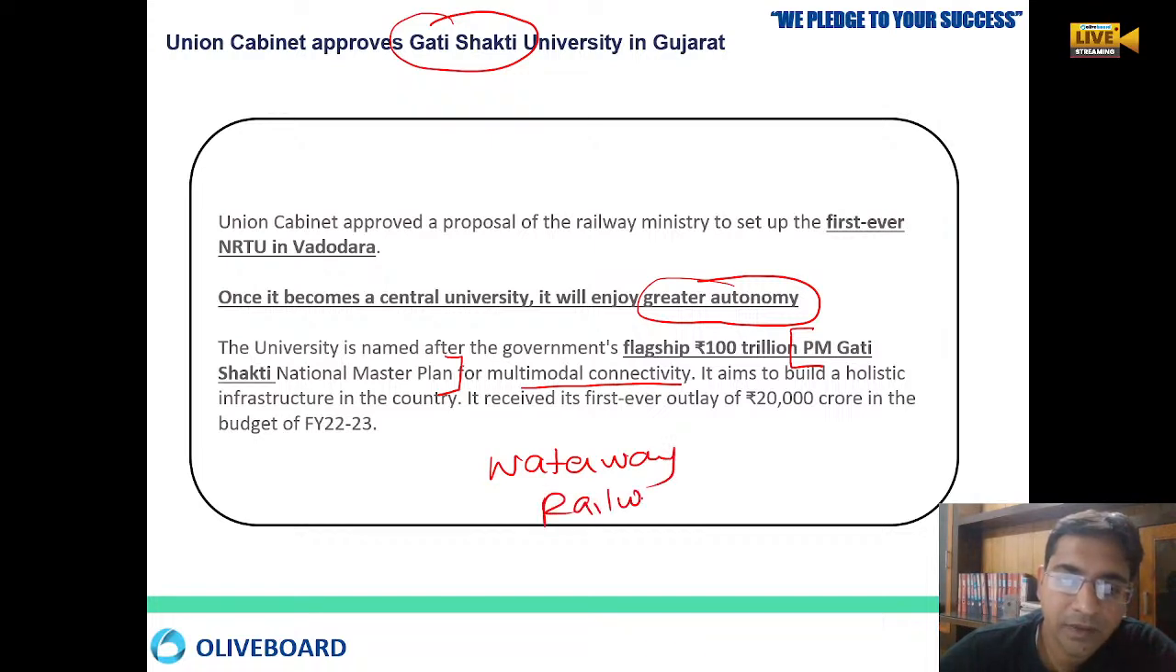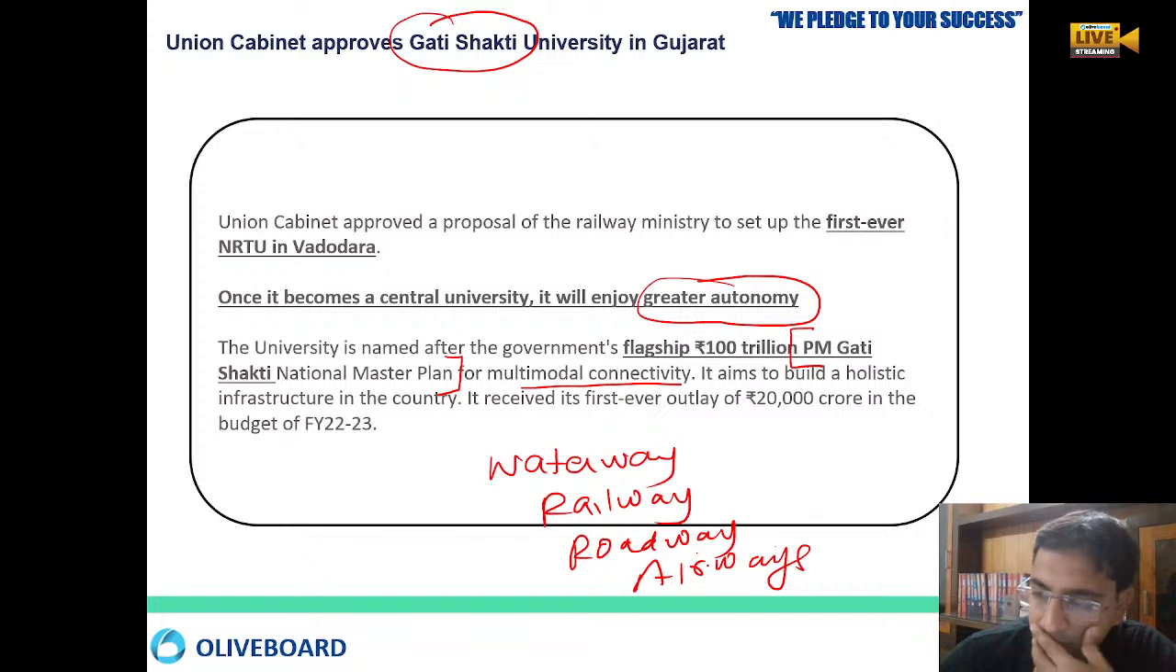railways, roadways, airways, even your mobile towers and broadband connectivity. Okay, so the government has started the PM Gati Shakti National Master Plan for multi-modal connectivity. So that is why the name has been taken from here, the Gati Shakti University.